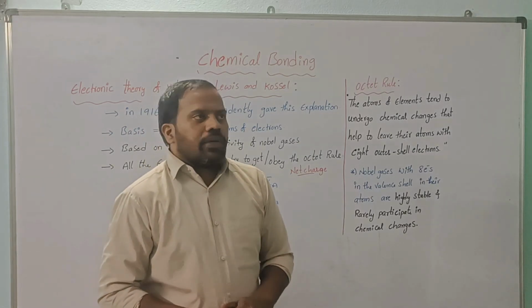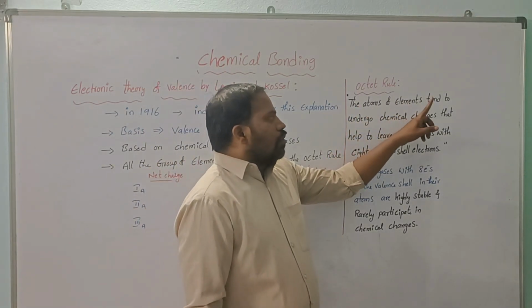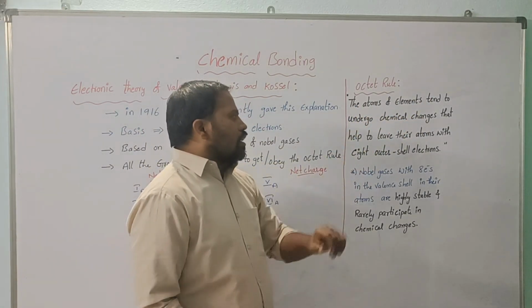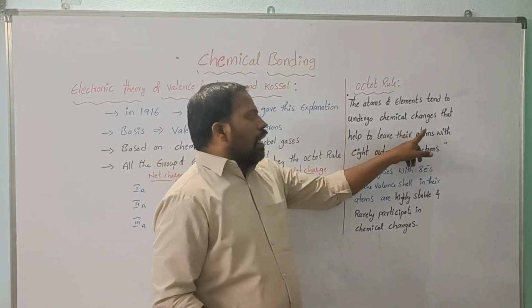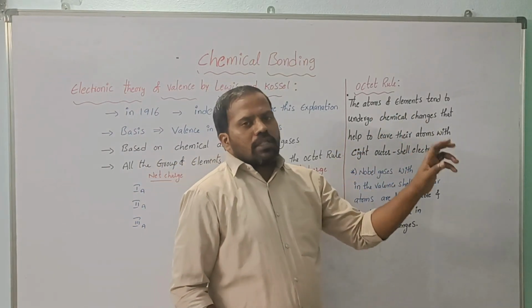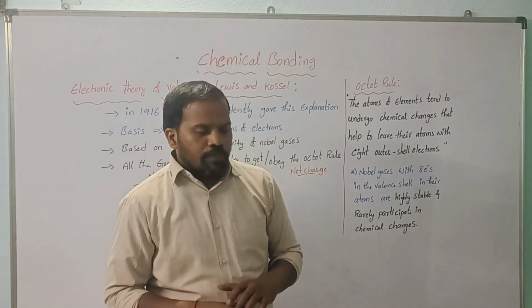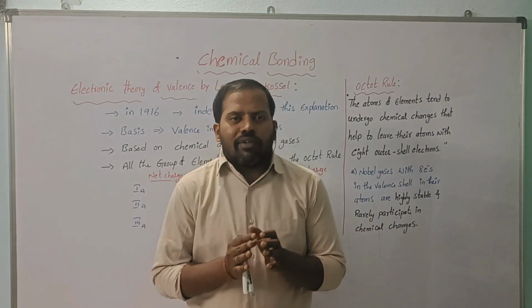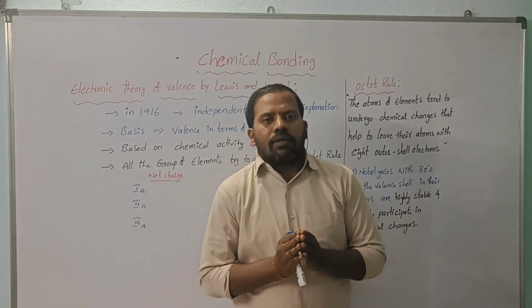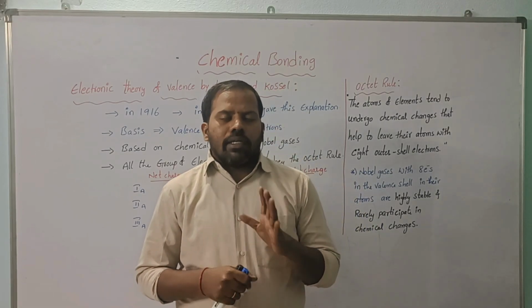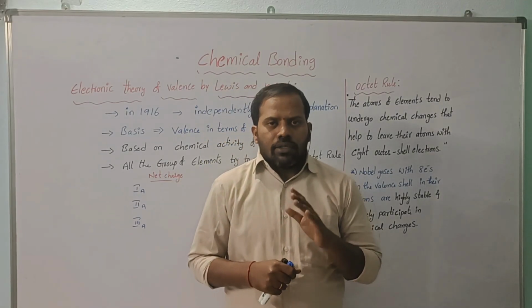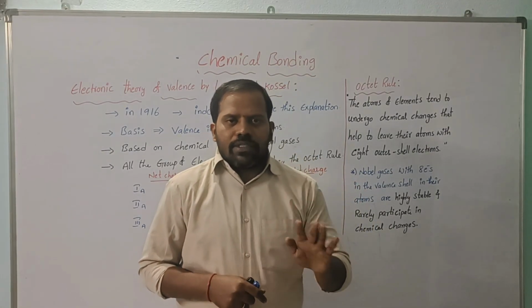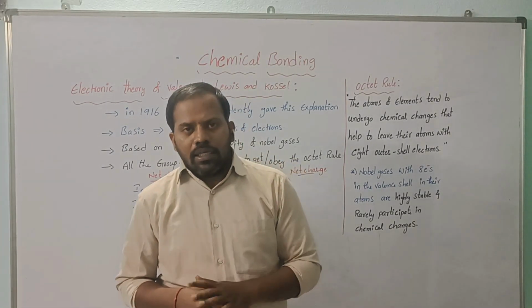So what is the octet rule here? The atoms of the elements tend to undergo chemical changes that help to leave their atoms with 8 electrons in the outermost shell. So what is a simple definition? If the outermost shell of an atom is filled with 8 electrons, that can be called the octet rule. If it is fixed with 8 electrons, it is highly stable.